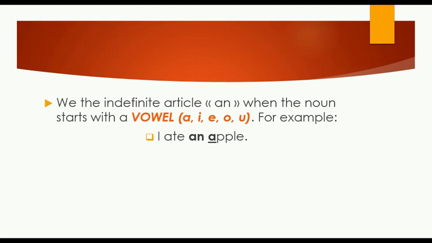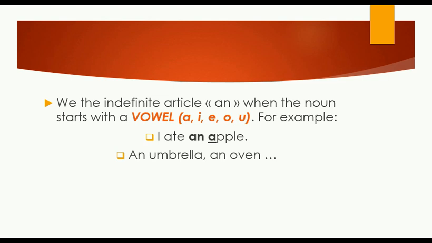As you see here, apple is a countable and singular noun, and it starts with a. A is a vowel. That's why I said an apple. I cannot say a apple. Why? Because the noun starts with a vowel, which is a.